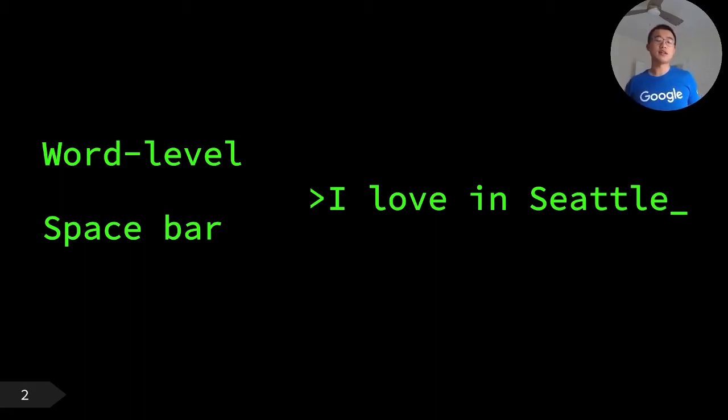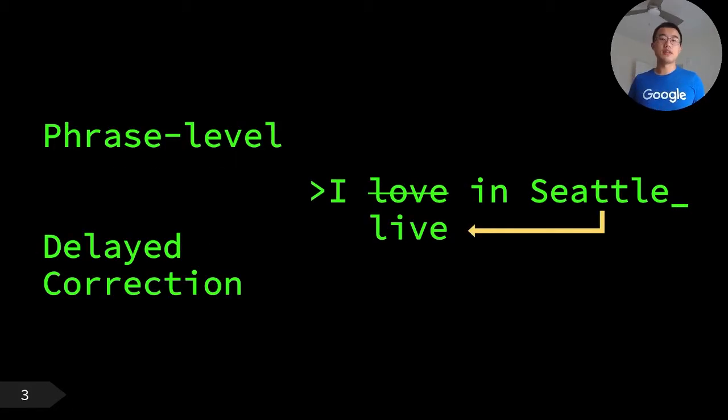A natural idea is, can we make the keyboard not only consider the previous text when correcting a word, but also the text after it? In this work, we made a phrase-level keyboard, PhraseFlow. It delays the correction until it sees useful information. In this example, until the user types "in Seattle," it will then correct "love" into "live," which makes more sense.